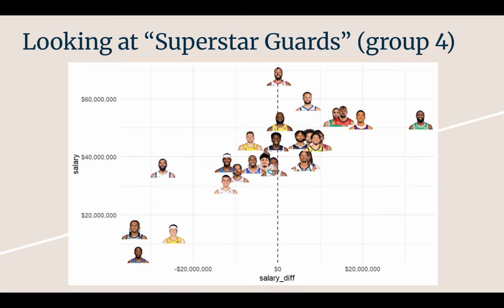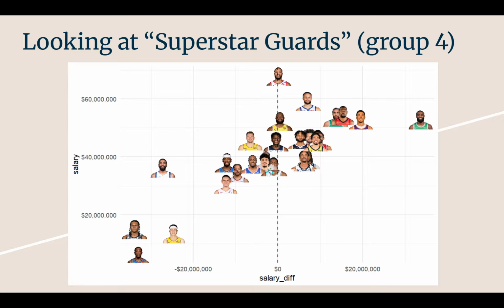have the ability to receive as much money, either due to team constraints or time in the league or whatever it may be. And then we look over to the right, we see Steph Curry up there as overvalued, quote unquote. But again, with your superstar players, you can afford to kind of pay a little bit more to keep them around because they're so impactful for winning.